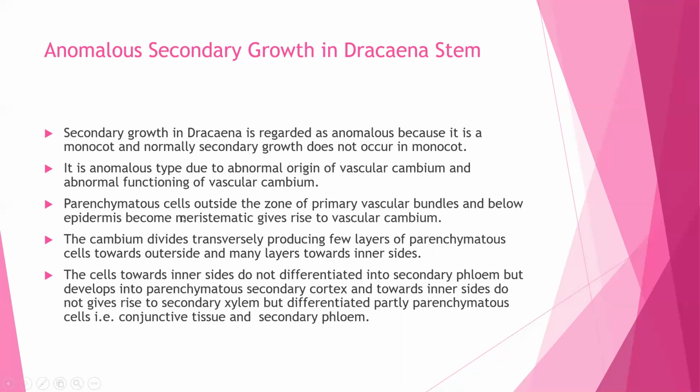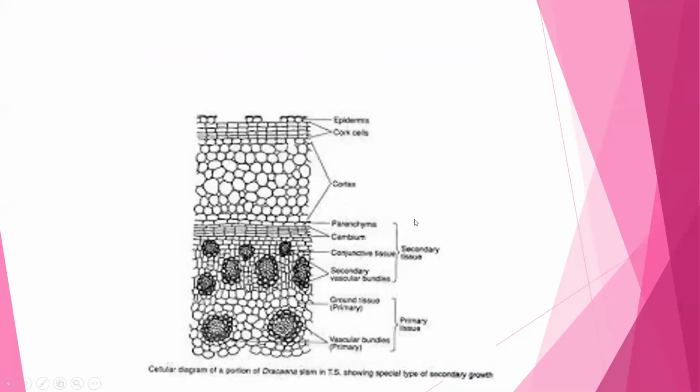This is the origin of cambium. Now, what happens here? The cambium cuts off or produces secondary parenchyma cells towards outside and secondary xylem and secondary phloem on inner side.